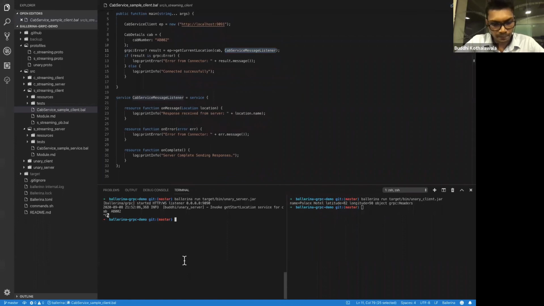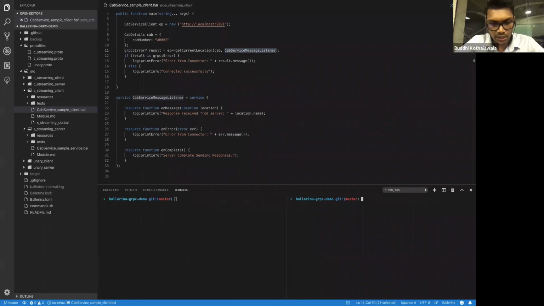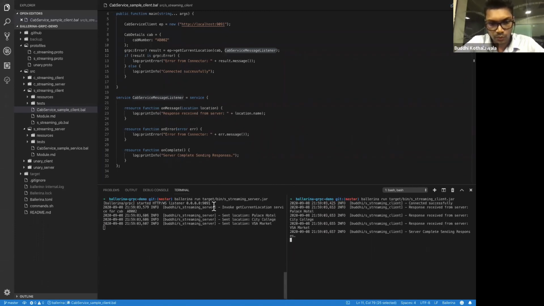Now we can run this gRPC server streaming server and the client. Since I built this entire project at once in the previous demonstration, I can directly run this target bin server streaming server. I first start this server streaming server, and then I'll start the server streaming client. Here we use port 9091.